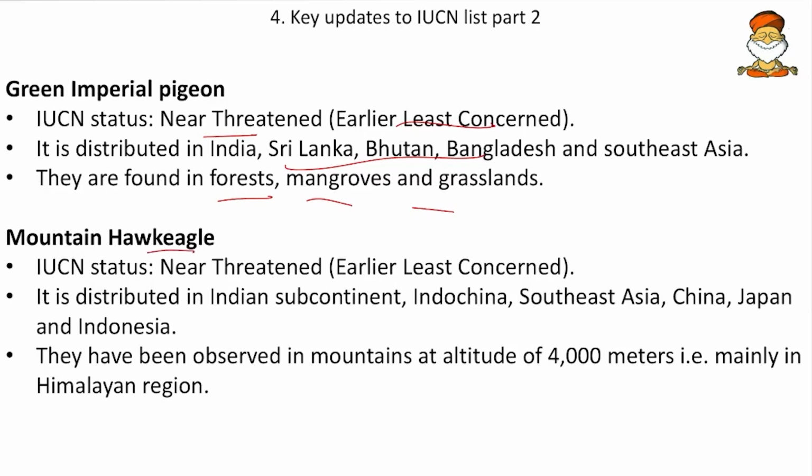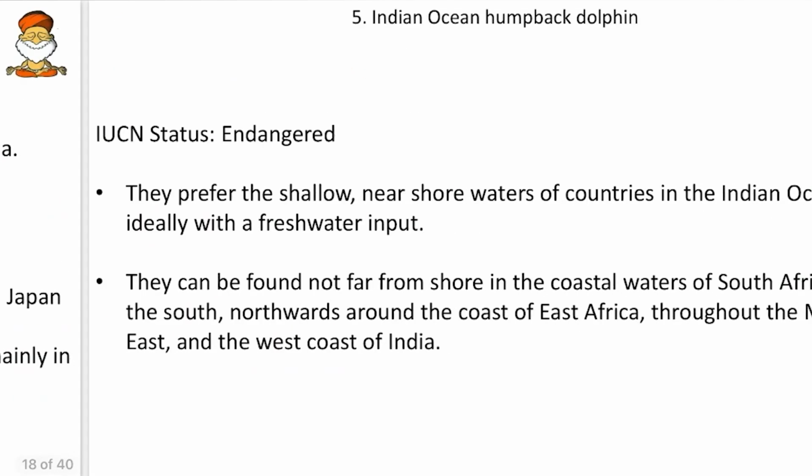Then the mountain hawk eagle. So this was least concerned earlier and now it has become near threatened. And it is distributed in Indian subcontinent and in Indochina, then Southeast Asia and then Japan and Indonesia. And it has been observed in the mountains at altitude of 4,000 meters, mainly in Himalayan region. So friends, hawk eagle, so that is an eagle species, so not so difficult to imagine.